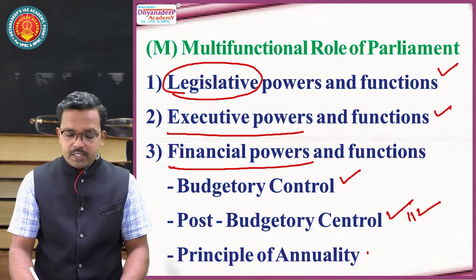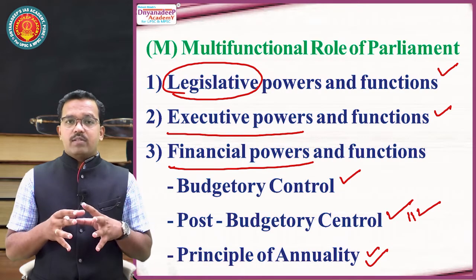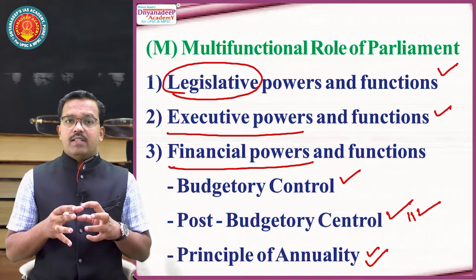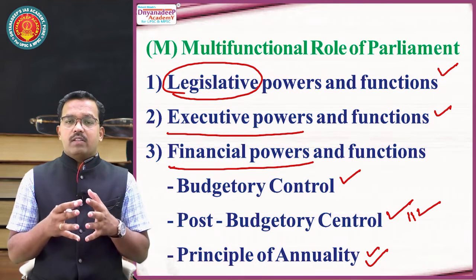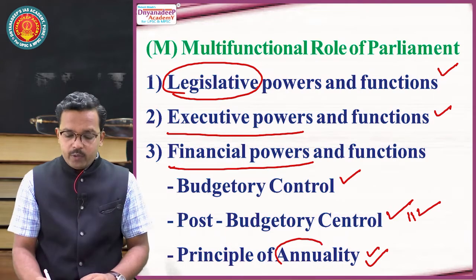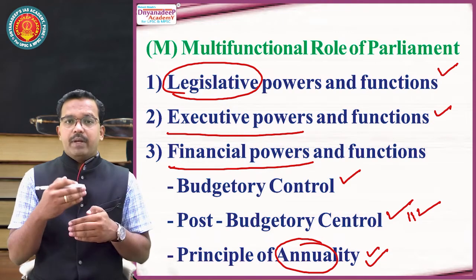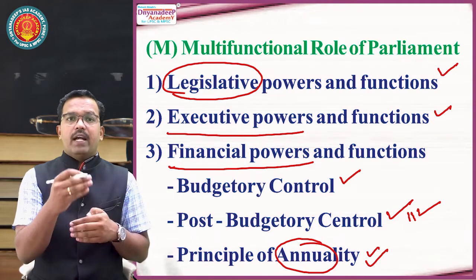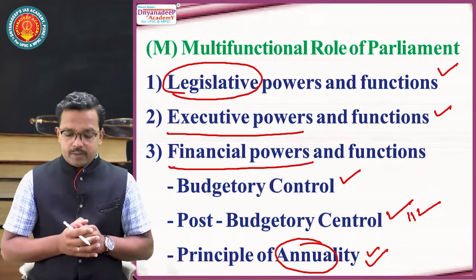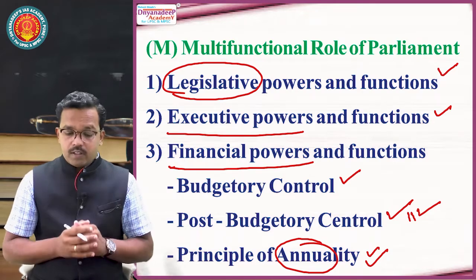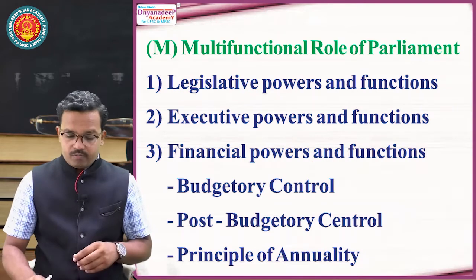The next important is the principle of annuality. It means the checks and controls exercised by Parliament on the finances of the government are not long-term, but are exercised on an annual basis. It means every year the spending made by the government, the earning made by the government, and the analysis of the spending and earning are checked by Parliament on an annual basis. It is the principle of annuality. So this is the third important function: financial power, financial control, financial examination.